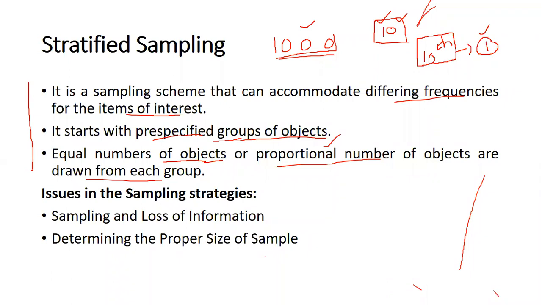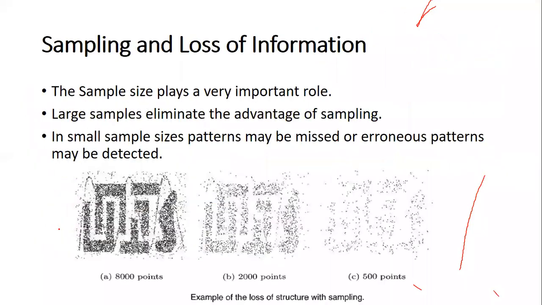Now, before going to the third sampling technique, we'll discuss a few issues in sampling strategies. There are two important issues that we have to discuss in sampling strategies. The first one is sampling and loss of information, and the second one is determining the proper size of the sample. So we'll start with the first one, sampling and loss of information.